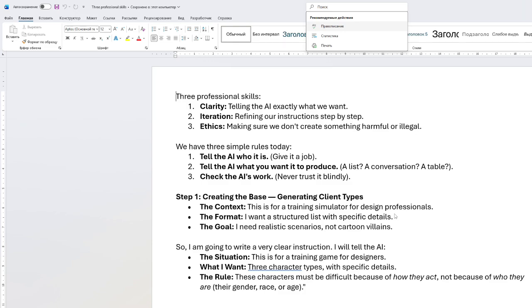Apart from this, we are going to start the first step. In step one, we'll be creating the base, which will be generating client types for the whole training simulator we'll be creating. For that, we'll be using three formats. First, we need ideas. We want the AI to suggest three different kinds of difficult clients.